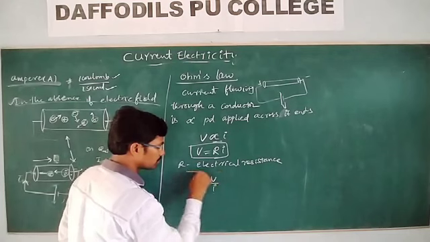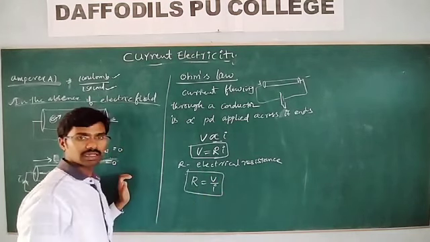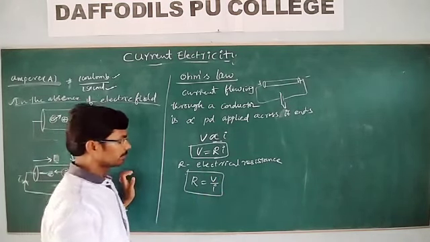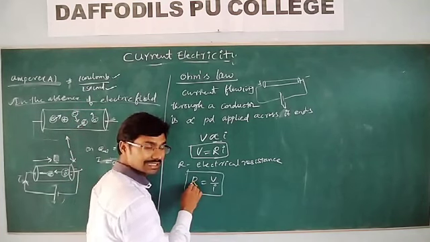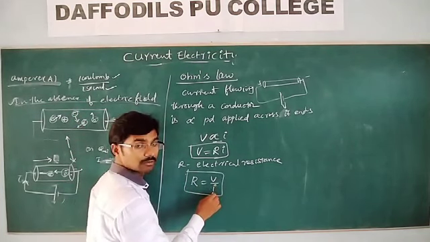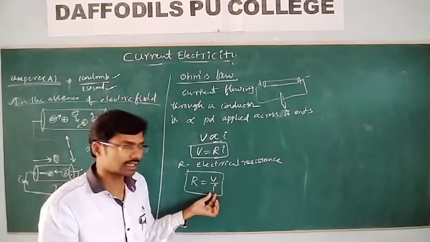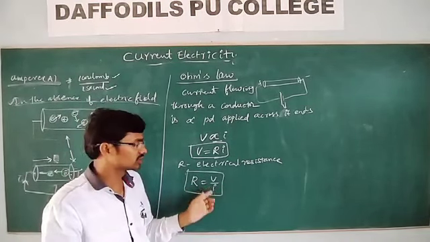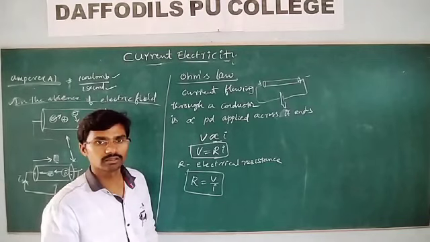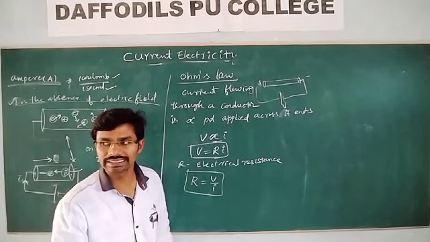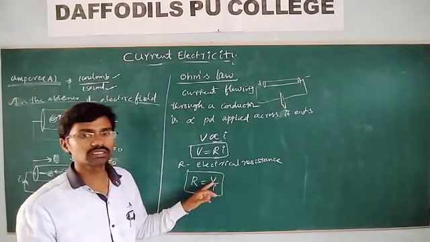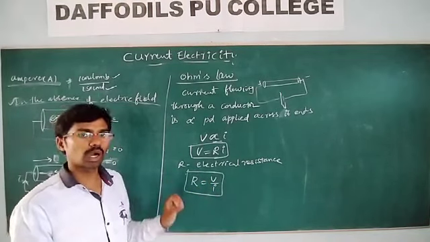V by I, potential difference by current. But electrical resistance does not depend upon potential difference and current, because if you increase the potential difference, the electric current also increases, and then the ratio remains constant. So electrical resistance does not depend upon the potential difference and current, then on what factors does it depend?